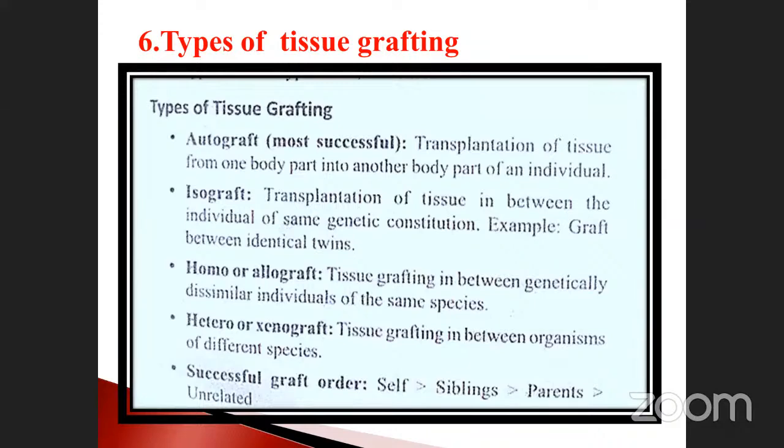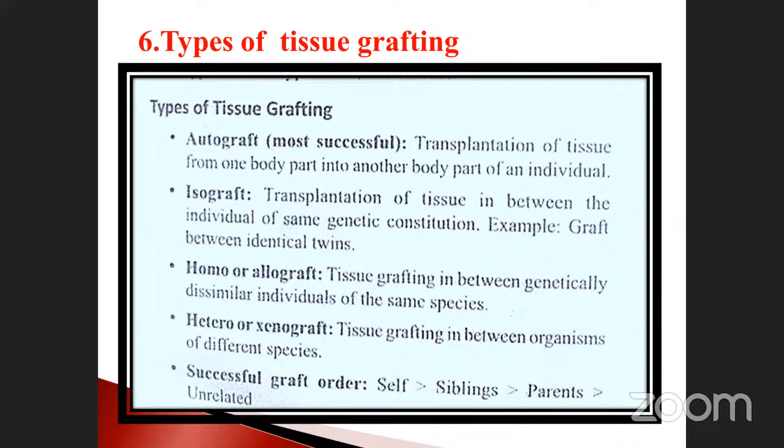Self, sibling, parents and unrelated. Unrelated means from anywhere, it can be fixed with the human body. That type of tissue grafting is called successful grafting. Take an example, suppose you are suffering from a liver problem, that is treated with stem cells, which are also obtained from your mother's umbilical cord.